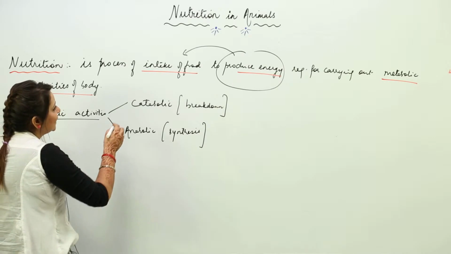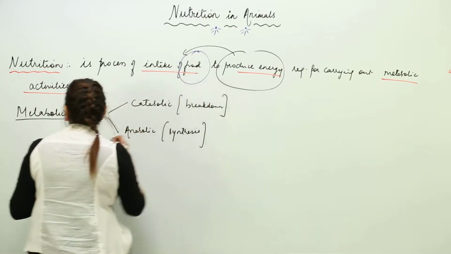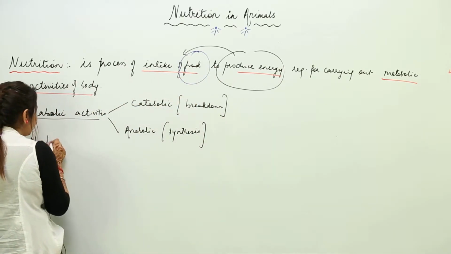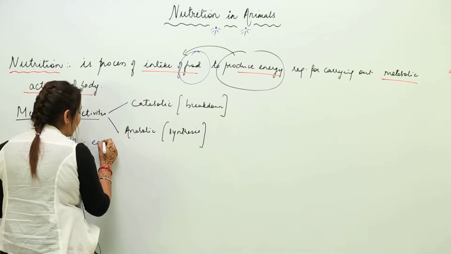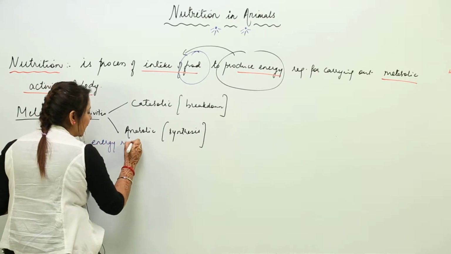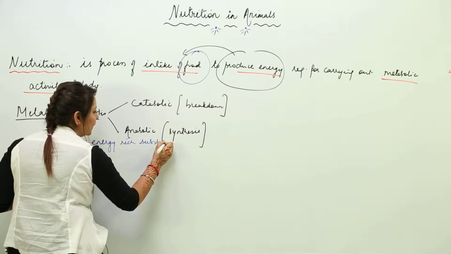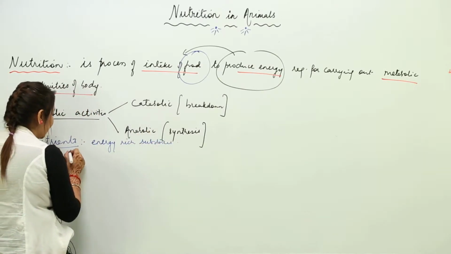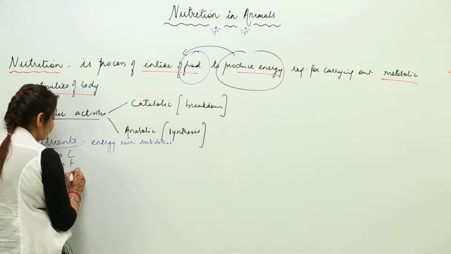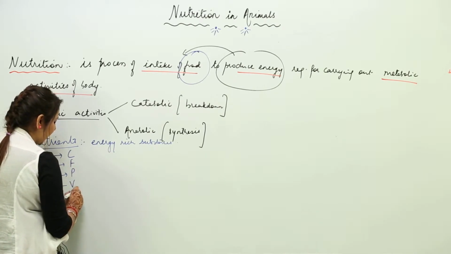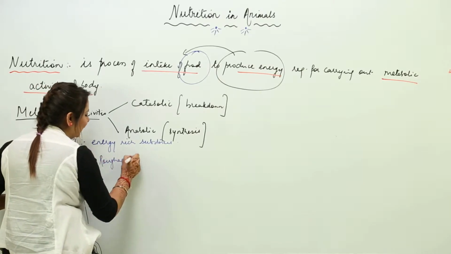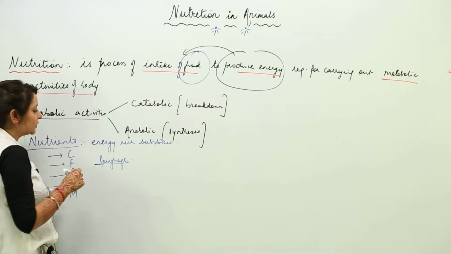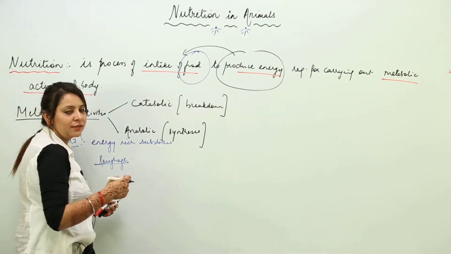So what actually is there in food which provides us nutrition? They are nutrients. We have nutrients present in food which provide nutrition. So we can say that nutrients are energy rich substances like carbohydrates, fats, proteins, vitamins, minerals, and even roughage is very important. Though it doesn't provide any energy, it is very important in a diet, and we will be discussing its function.